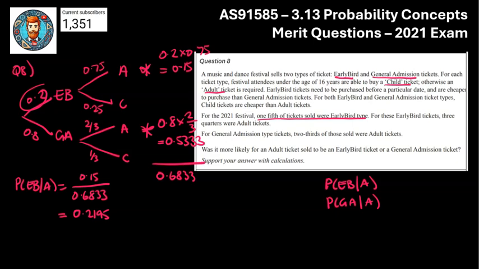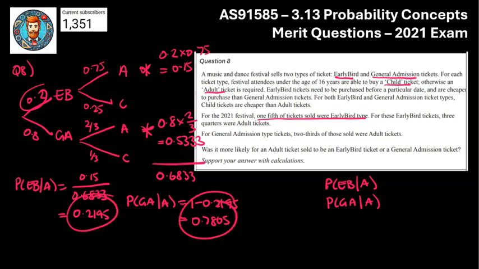So now that I've got that, I know the other portion, so 1 minus that number has to be the general admission people. So I can then find the probability of a general admission given they're adult, well, that's going to be equal to 1 minus 0.2195, and when I plug that into my calculator, I got 0.7805. And we can see by comparing these two numbers, the adults are way more likely to go into the festival with the general admission ticket as opposed to the early bird ticket.